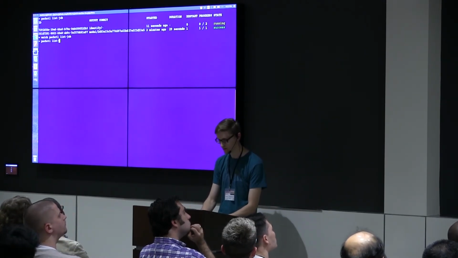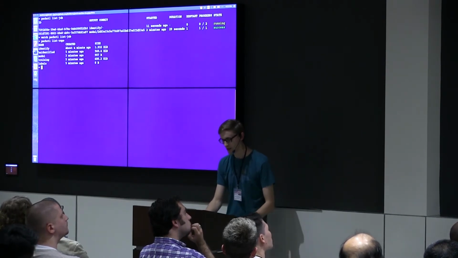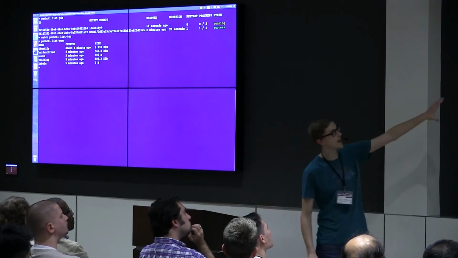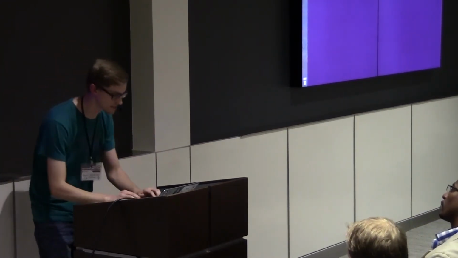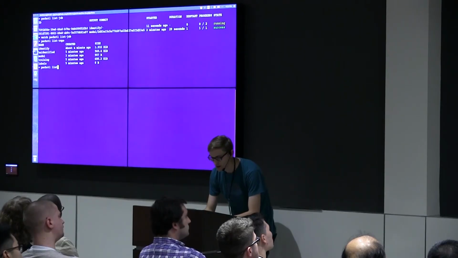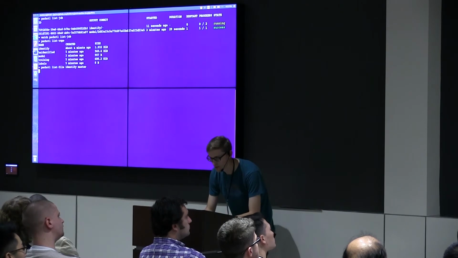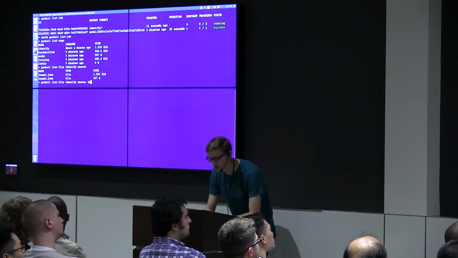Now, if I look at my repo, again, I have all the ones I had before, but now I have another repo that versions the output of my identifications. You can kind of start to see how I'm chaining these repos together, and they're all kind of connected. If I look at what files are in that repo, I can see that there's two. Let's look at one of them.